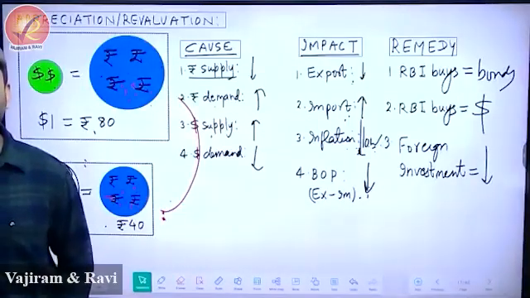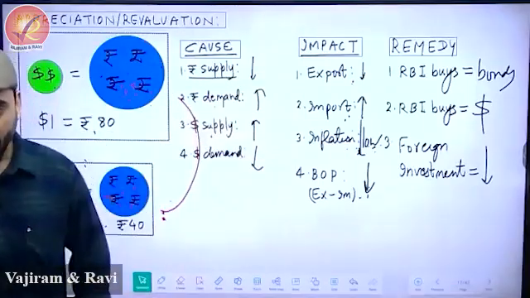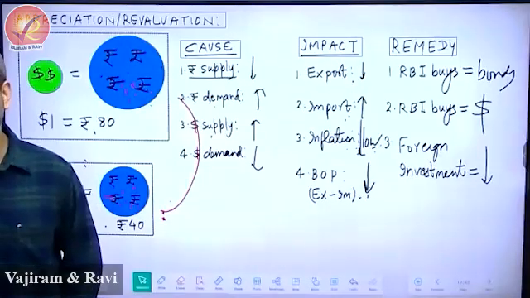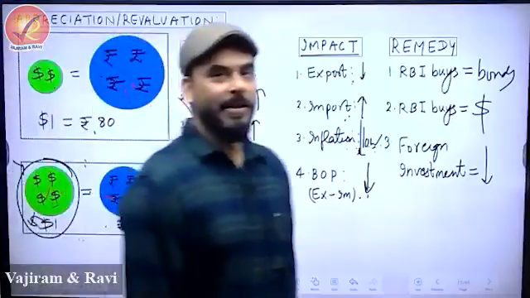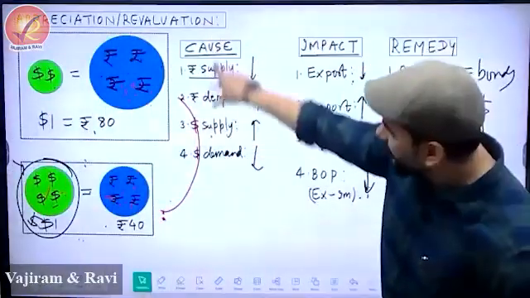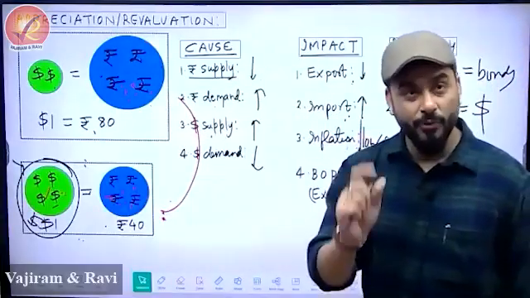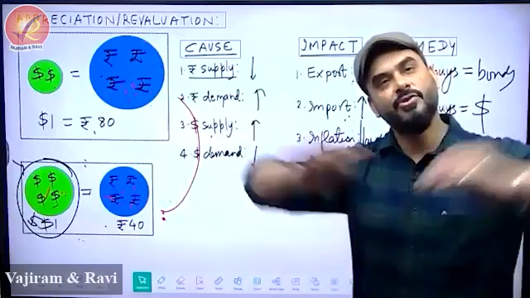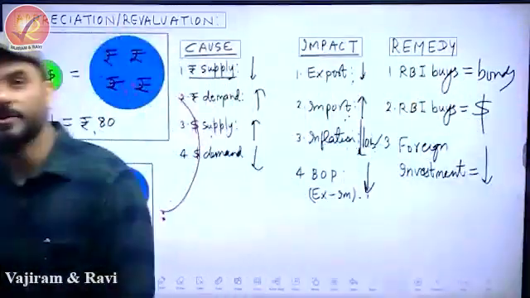Now, guys, tell me, how would you like to do this? Shall I give you dictation like cause, then impact or remedy? Or do you want to take the dictation in story form? Cause and effect. Because if you take the dictation separately for each section, the points will be very clear. If UPSC simply asks what are the causes, you can easily write. And if they ask the bigger question, you can write all the sections. So please give a title: depreciation.